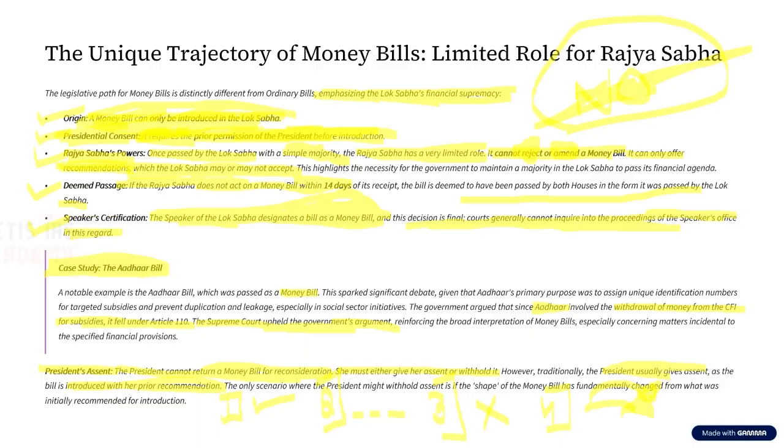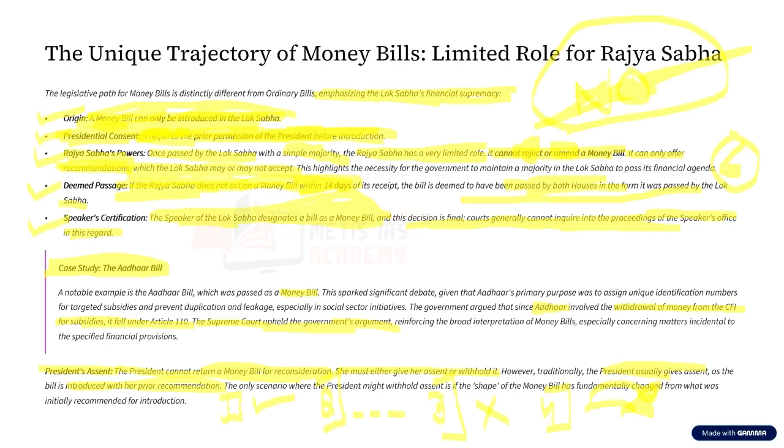Now, what is the time period? The Rajya Sabha can sit on the money bill for just 14 days. And after 14 days, automatically it will be deemed as passed by both the houses. But what happens in ordinary bill? In ordinary bill, the Rajya Sabha can sit on this bill for 6 months. And after 6 months, if the Rajya Sabha is not doing anything, then it leads to deadlock.